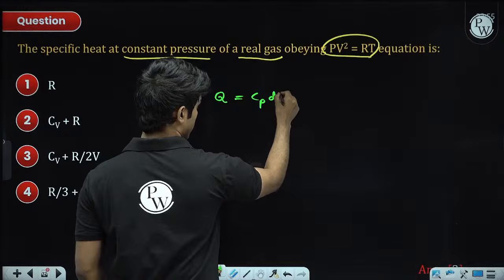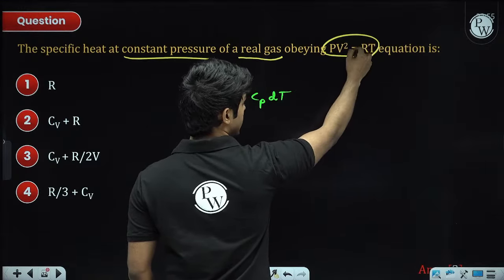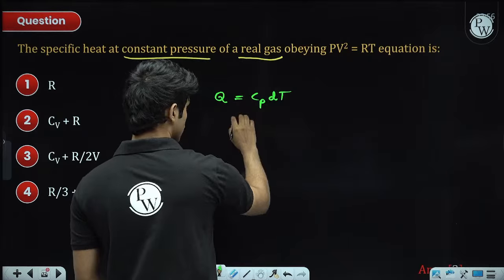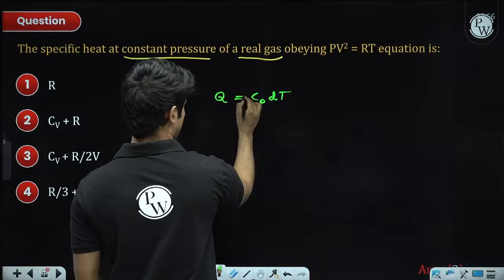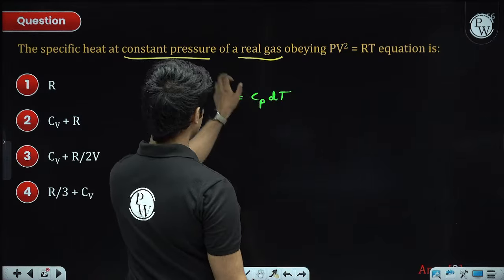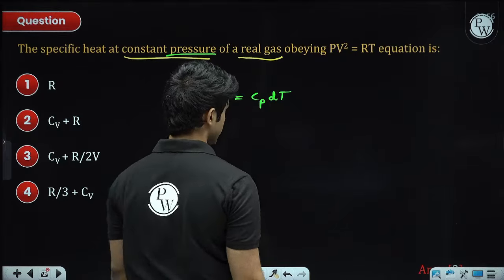Number of moles is 1 by looking at this relation. If the number of moles is n, we would include nRT. So n Cp dT, n is going to be 1, and because the process is happening at constant pressure, Q we can write as Cp dT.